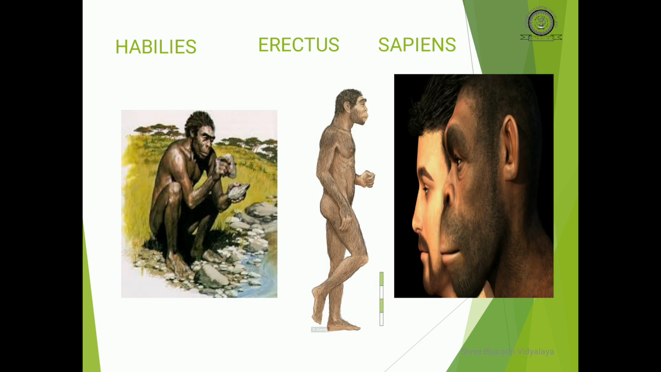Can you see? These are the three categories: Homo habilis, Homo erectus, and Homo sapiens. And children, there are groups of people in the Andaman Islands who live the life of hunter gatherers even till today.